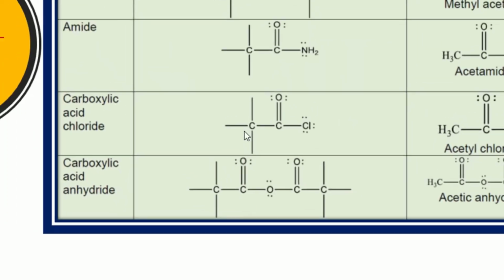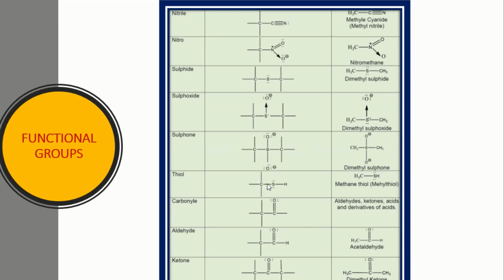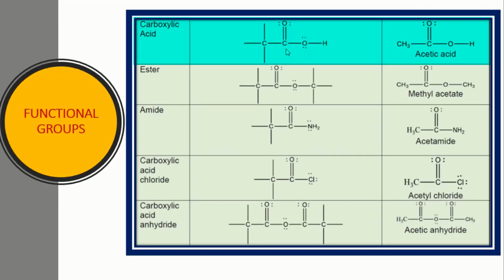Then the next: if on one side of the carbonyl we have the OH group, that class is called carboxylic acids, and these are the organic acids, like formic acid, acetic acid, propanoic acid, citric acid.